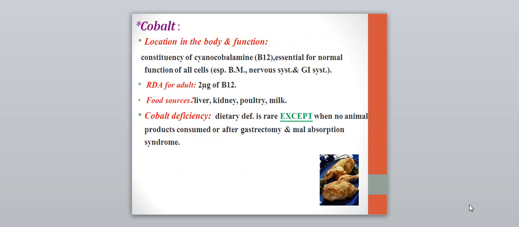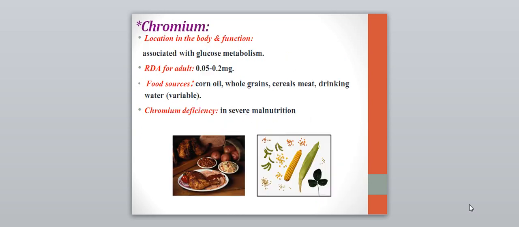Cobalt is important because they are constituents of cyanocobalamin, which is B12. It is essential for normal function of all cells, especially in the bone marrow, the nervous system, and the GIT system. The daily allowance is 2 microgram of B12, and the food sources are liver, kidney, poultry, and milk. Cobalt deficiency, dietary deficiency is rare except when no animal product is consumed in vegetarians or after gastrectomy and malabsorption syndrome. These are the causes of cobalt deficiency, although it is rare.